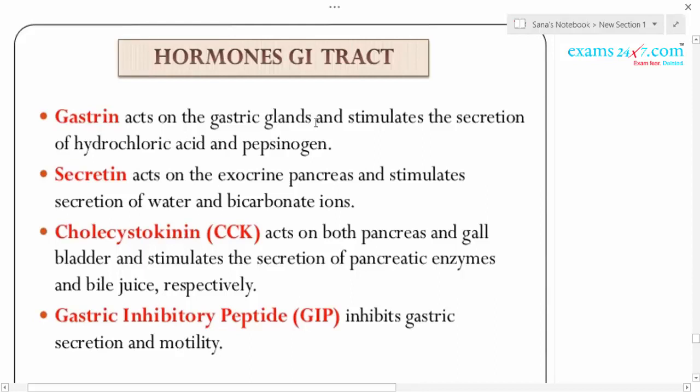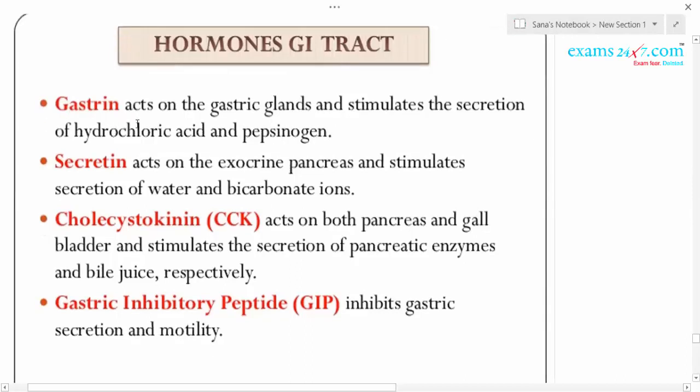The juice is called gastric juice. Gastrin stimulates the gastric glands to secrete hydrochloric acid and pepsinogen. Hydrochloric acid is secreted from the oxyntic cells of the gastric gland, and the chief cells secrete pepsinogen, which is the inactive form of pepsin.